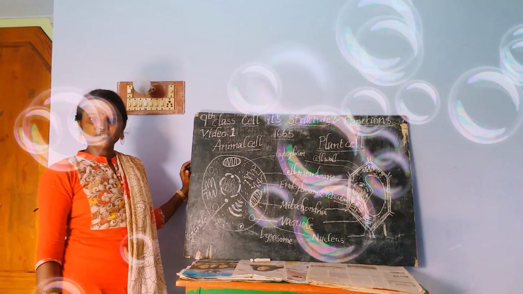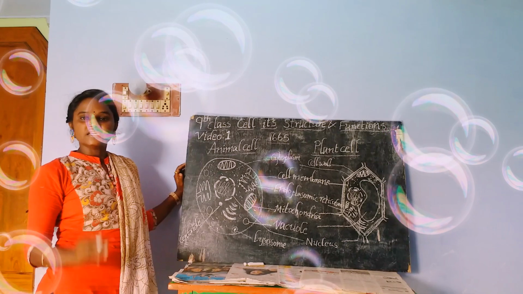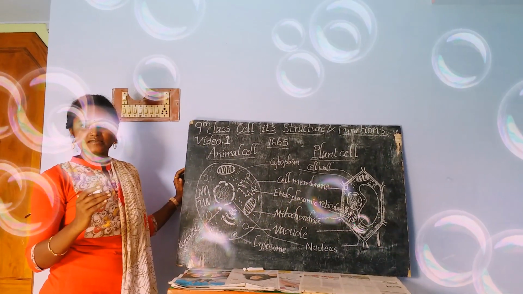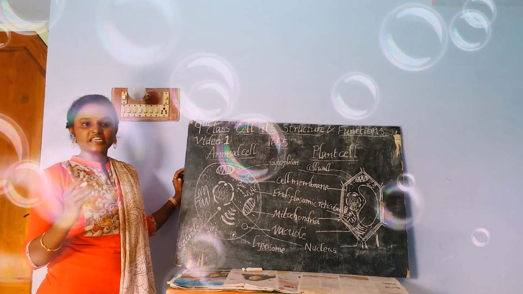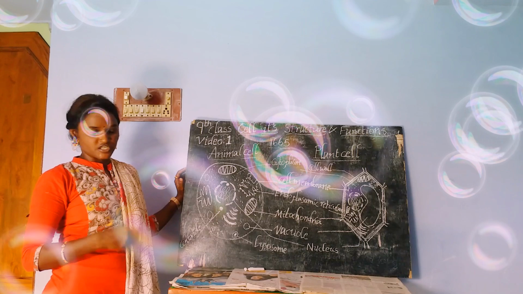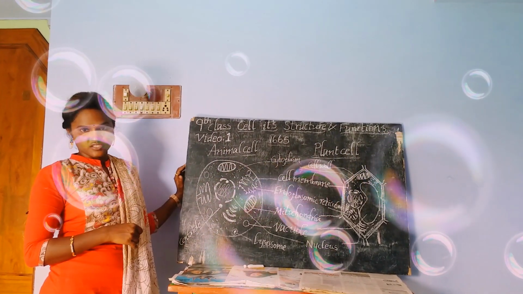Father of cytology. What is meant by cytology? Cytology is a branch of science which deals with the study of the cell. That is cytology, and Robert Hooke is the father of cytology.